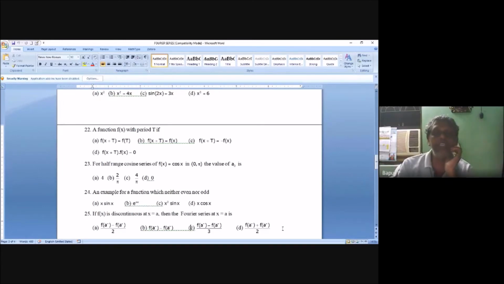So the answer is B. If f of x is discontinuous at x equal to a, then what do you write for the Fourier series at x equal to a? One problem we did: minus x, sin x for minus pi less than or equal to x less than or equal to 0, and 0 less than or equal to x. You can prove that the sum is pi square by 8 or pi square by 12. How did we do this? F of 0 plus 0 plus f of 0 minus 0 by 2. Similarly, it is asking at x equal to a. So what is the answer?